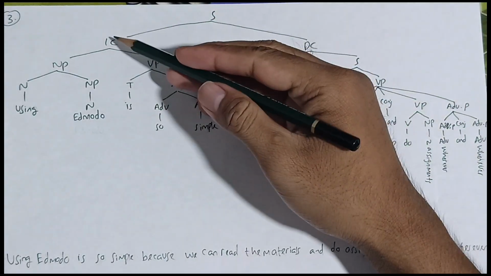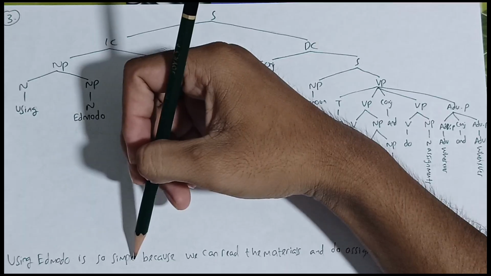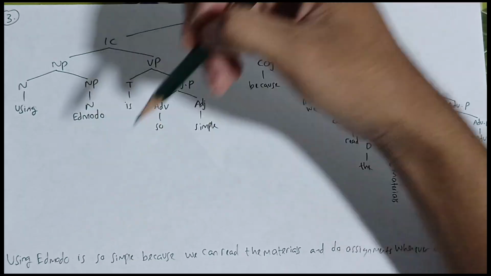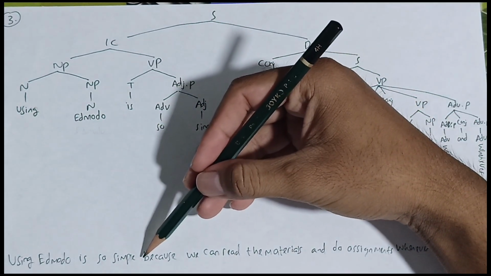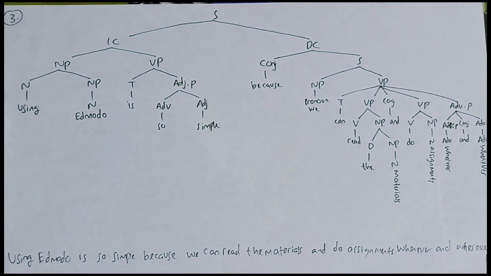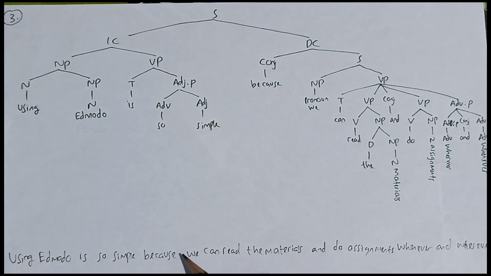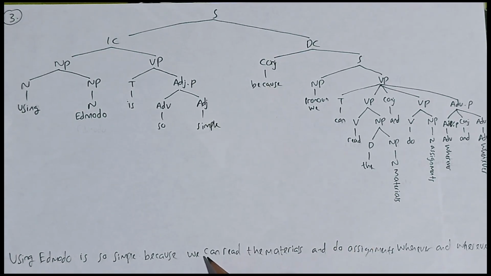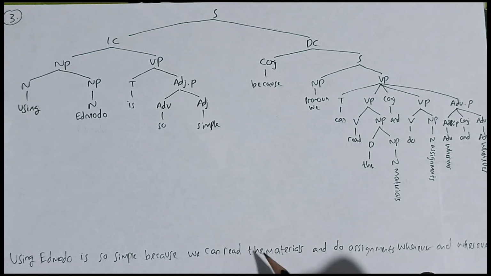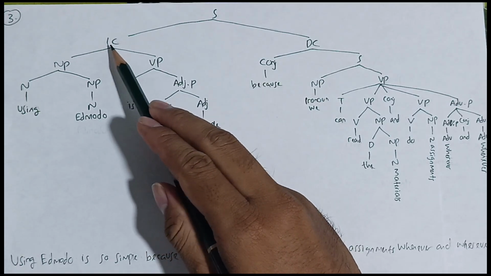Why is it called an independent clause? Because this clause, from "using" until "simple", can stand alone, while the clause starting from "because" until "wherever" cannot stand alone. So it's called a dependent clause because there is "because". That is more clarification about this clause. And then the verb, starting from the independent clause.